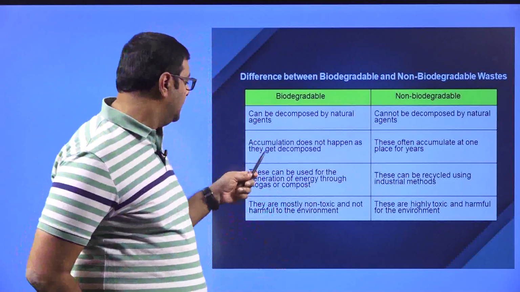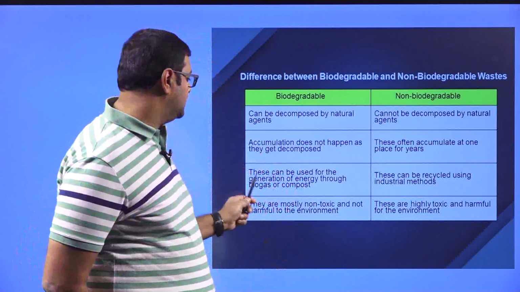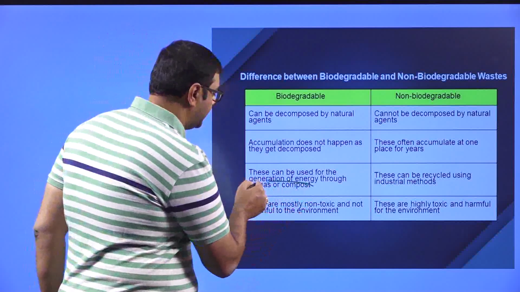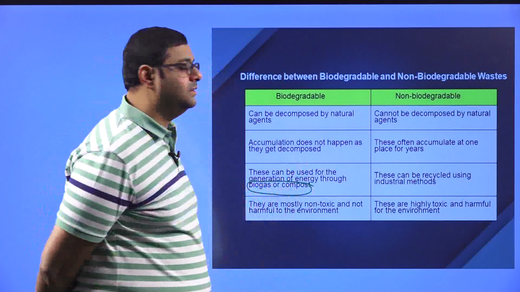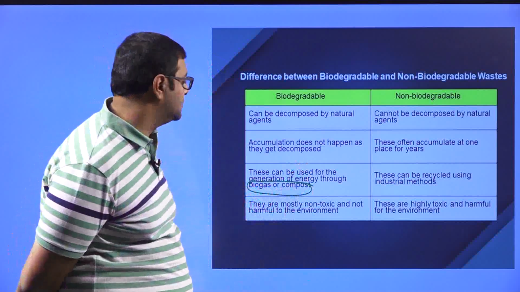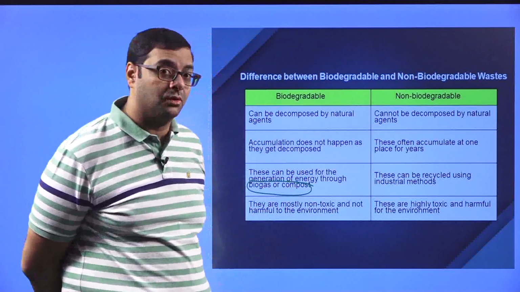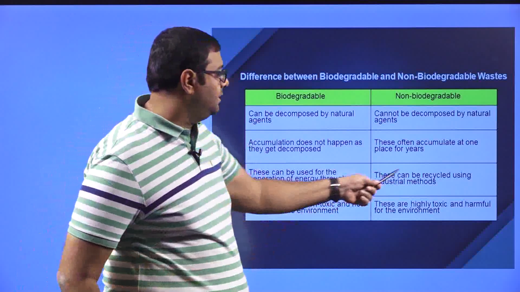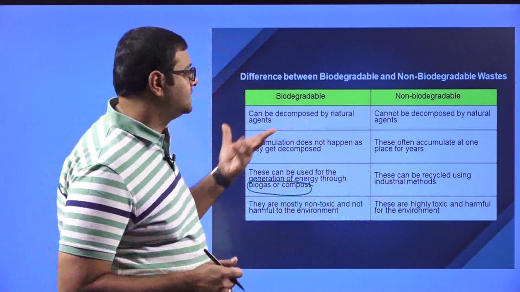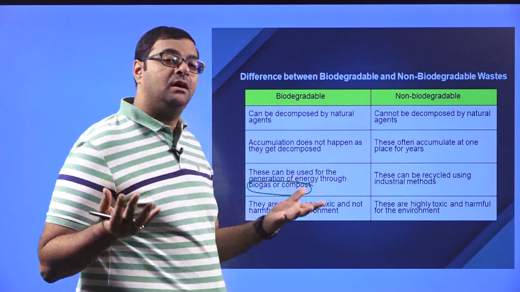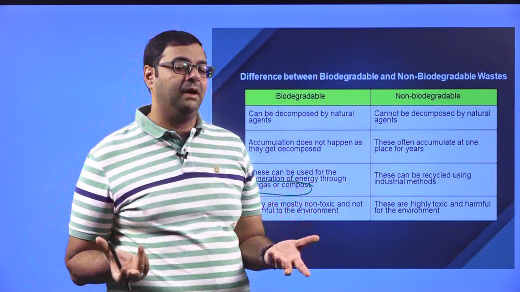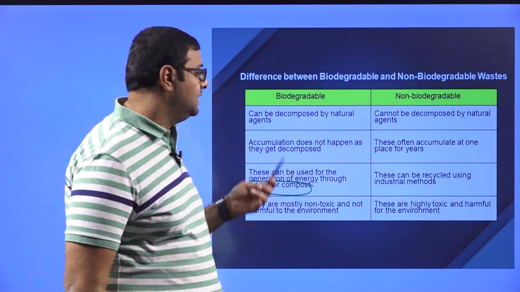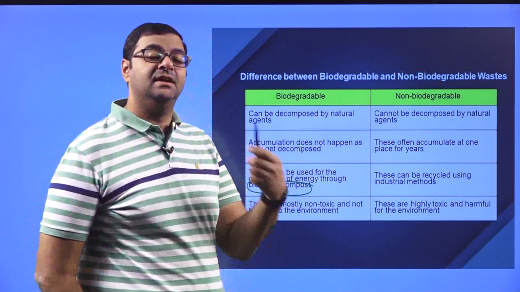Biodegradable wastes can be used for the generation of energy through biogas or compost. This is the recycling part. Compost is very useful for plants to grow, and biogas is used for cooking purposes. Non-biodegradable wastes can be recycled using industrial methods. Plastic can be recycled, and petrol can be made from plastic. There is a person in Hyderabad who makes petrol from plastic and sells it. That is how he is recycling it.